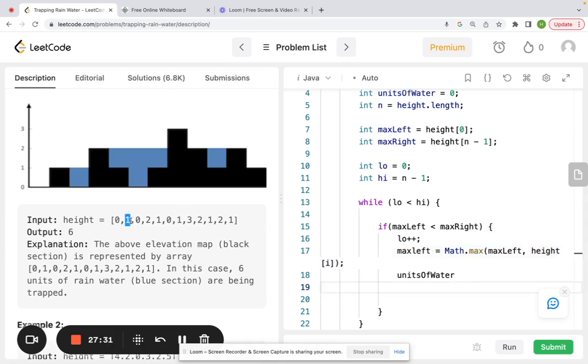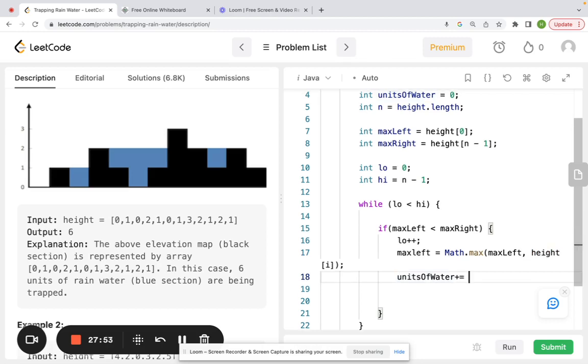And this also would never be negative because we are updating max left to be math.max of whatever the max left was and the current value is. So you can imagine that if max left gets updated to whatever current value height at I that we're on, then when we go to calculate the units of water by doing max left minus height at I, then it will be 0 and above, because if max left was successfully updated to height at I, then this would just be 0, telling us we can't have any units of water here.